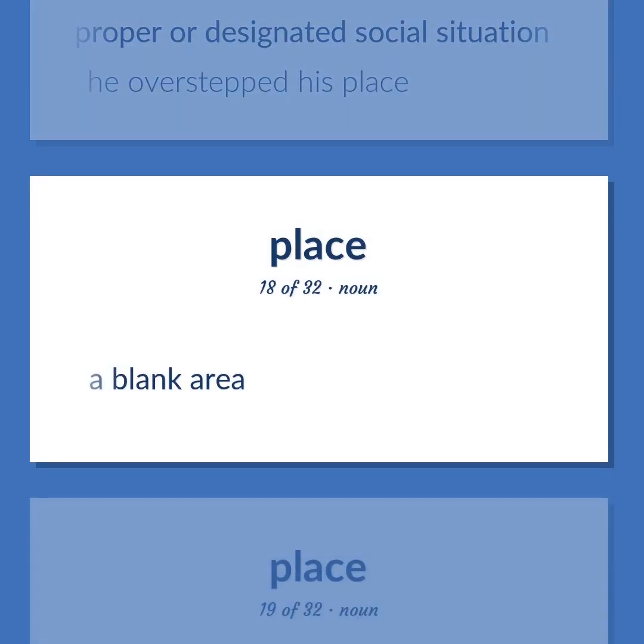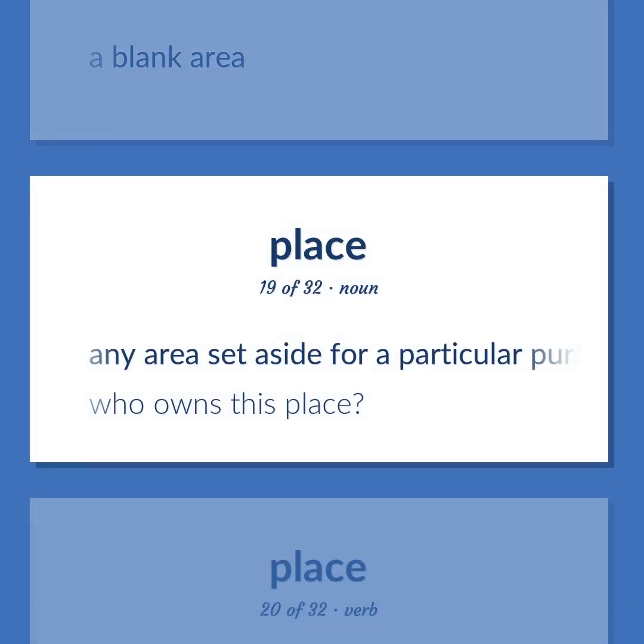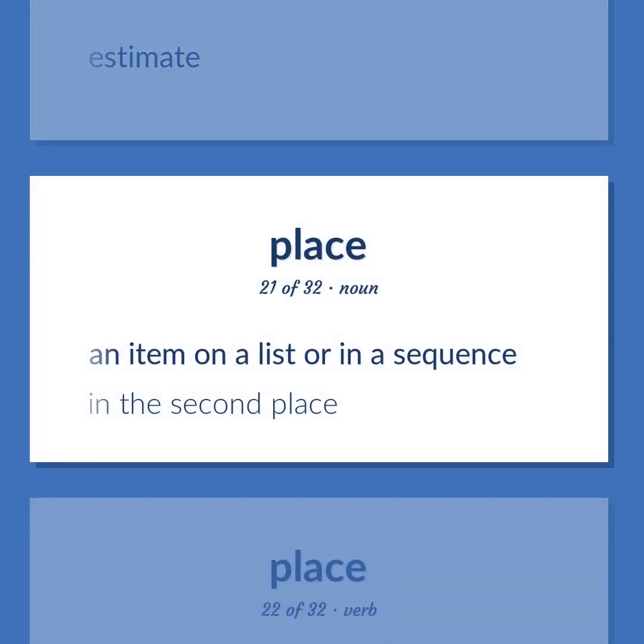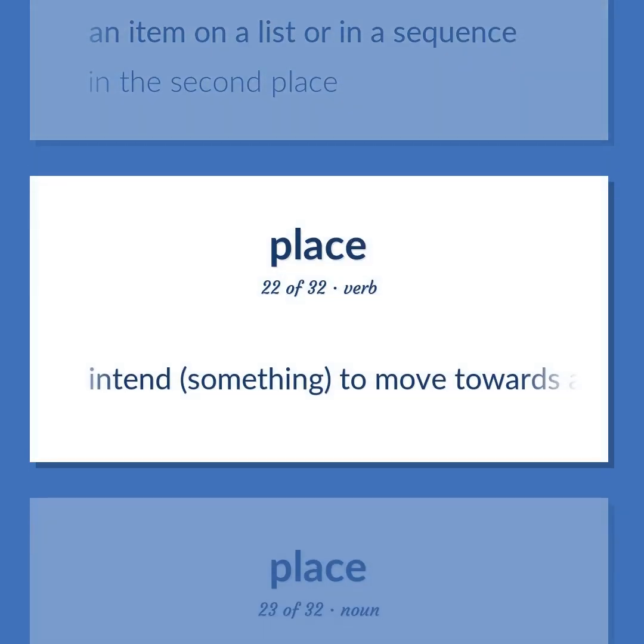A blank area. Any area set aside for a particular purpose. Who owns this place? Estimate. An item on a list or in a sequence. In the second place. Intend something to move towards a certain goal.